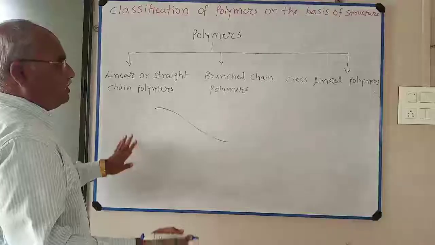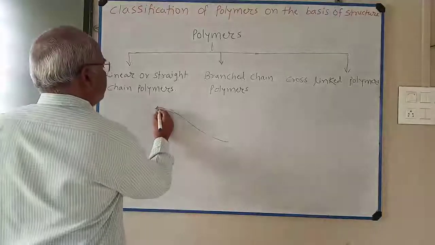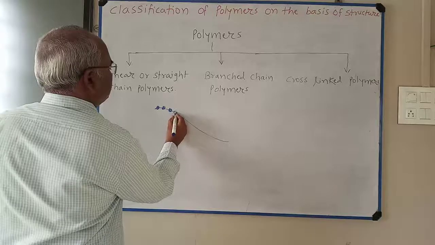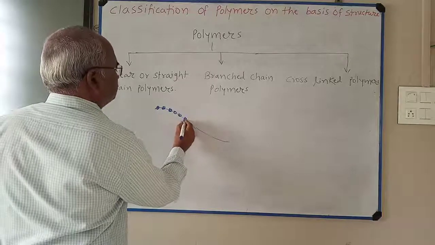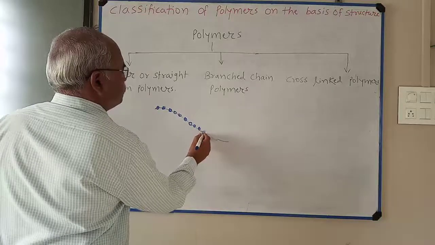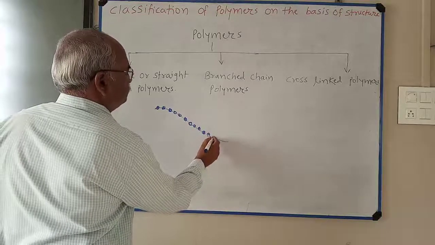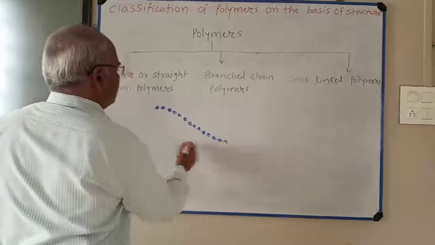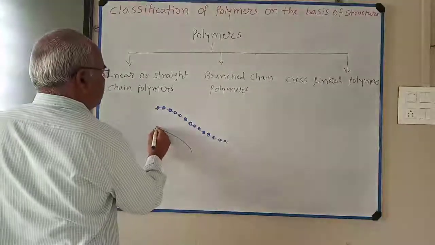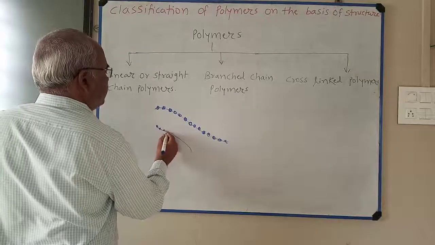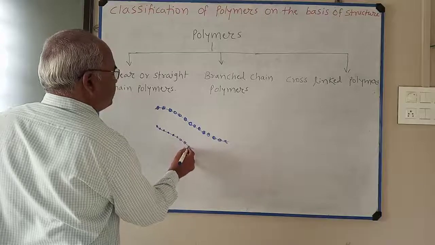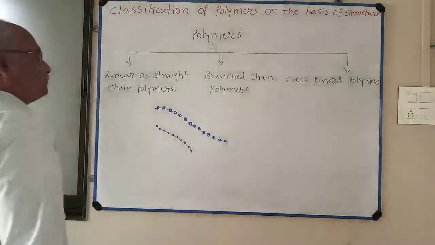This is a linear or straight chain polymer, and the small dots represent monomers.